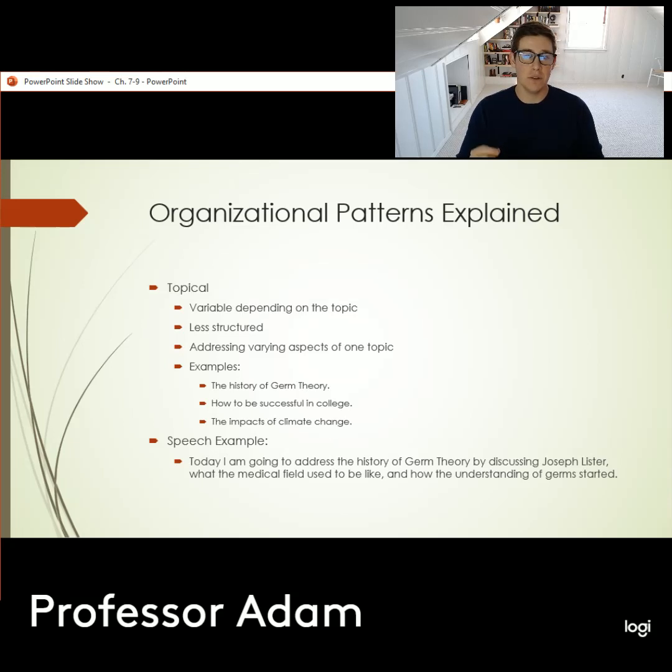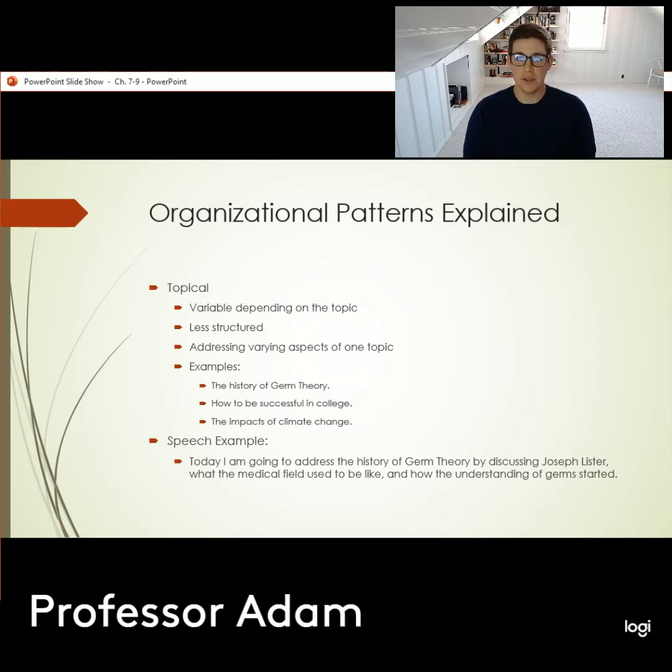And this is typically where these organizational patterns fall short because instead of developing really detailed, really eloquent transitions, we end up saying first, next, last as our little signposts for our main points. Well, that's not great because we're not linking our ideas together. There's no continuity in what we're saying. It just ends up being an introduction, main point paragraph, main point paragraph, main point paragraph, and then maybe a conclusion at the end, but there's no flow to it. There's no through line that links our ideas together. We really, really need that.